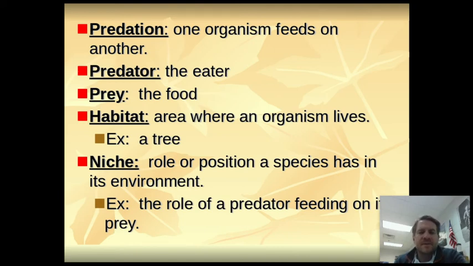All right, a couple of vocab definitions. Make sure you know what a habitat and a niche are, and know the difference. A habitat is just where organisms live. It could be a tree, a field, a forest, maybe the ocean, the deep ocean, the shallow ocean. A niche is the specific role that species has in that environment. Your role could be to be a predator, or it could be to be prey. Like a gnat, its role is to be prey. Your niche is your role.